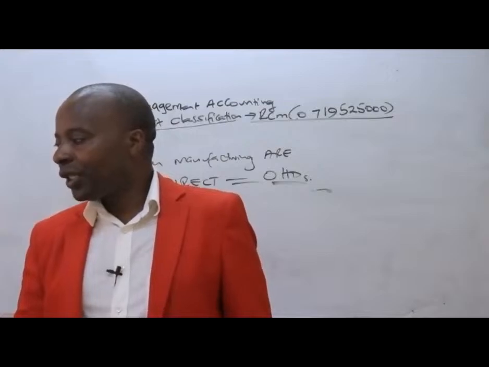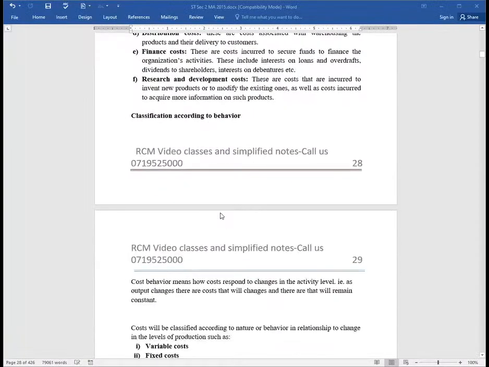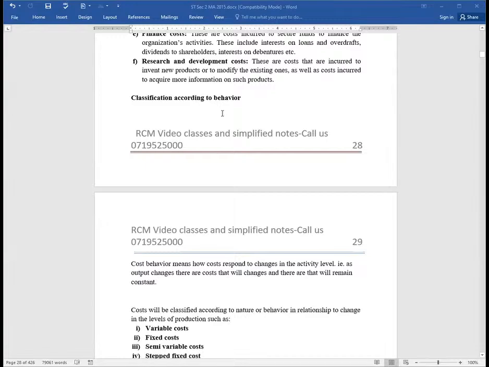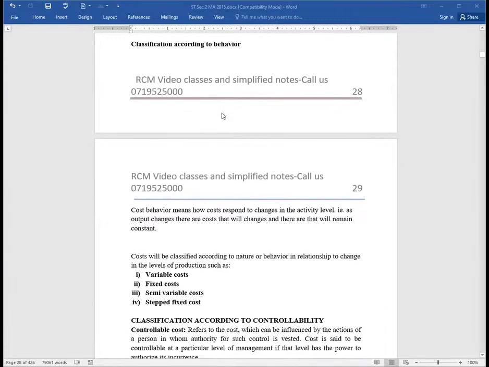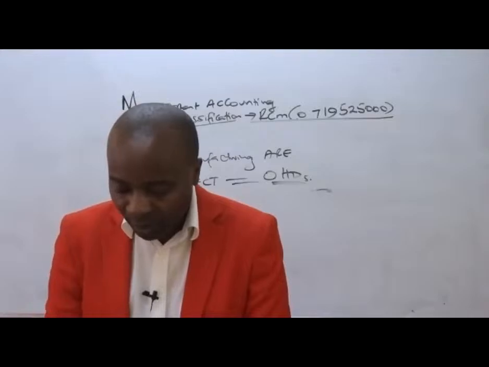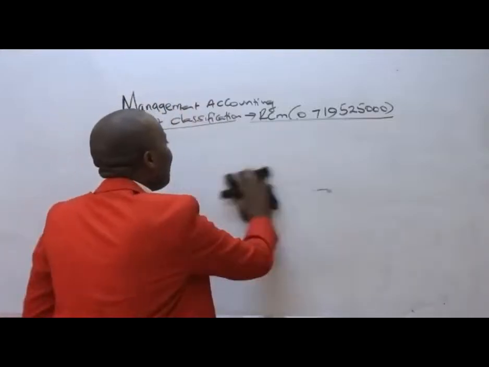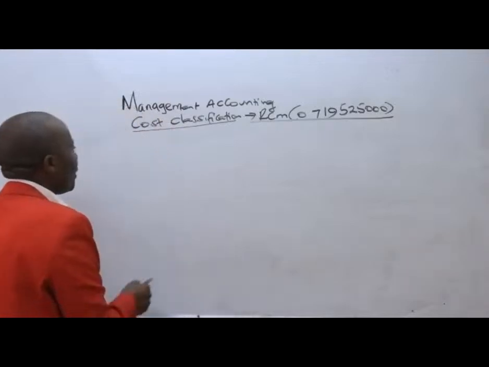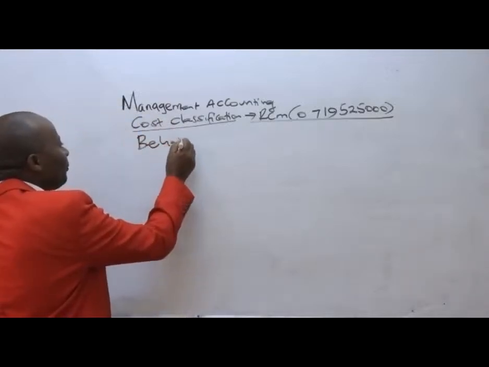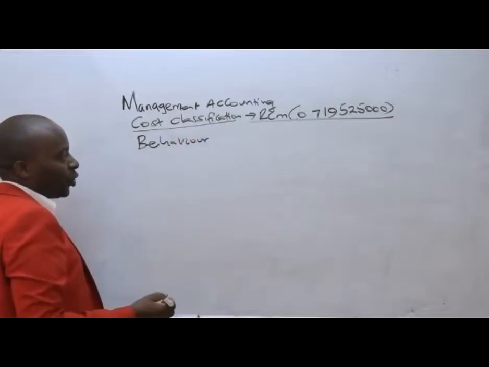Now we go to this other classification that we call behavioral classification, according to cost behavior. How do costs behave? Ladies and gentlemen, costs will be classified according to their nature or behavior in relationship to changes in levels of production, such as variable cost, fixed cost, semi-variable, and then the stepped fixed cost. The most important thing to appreciate here is how they behave.